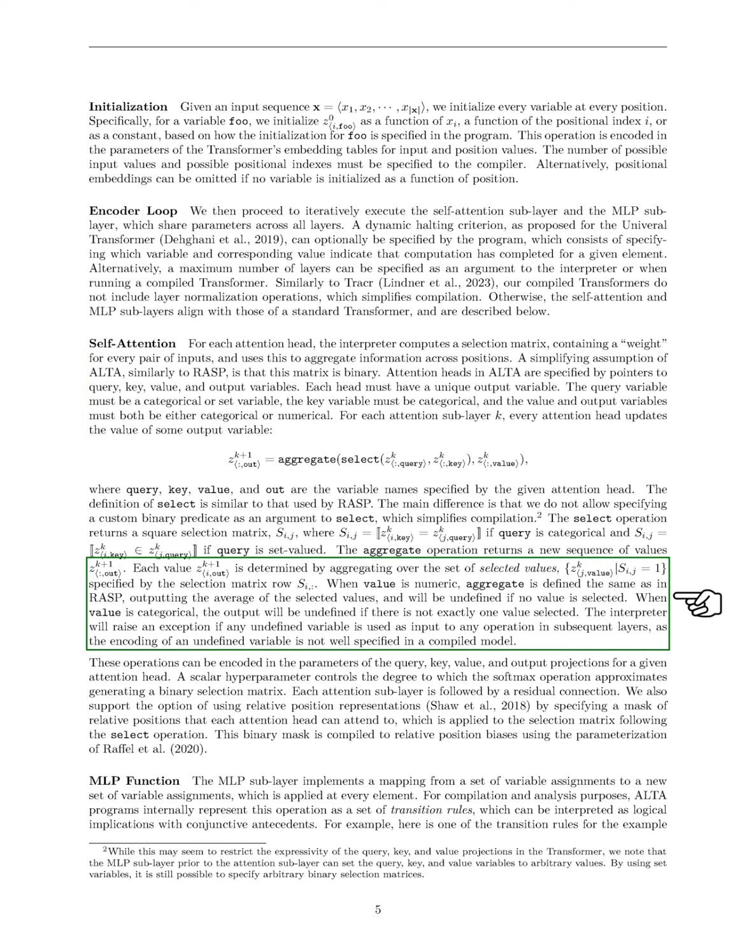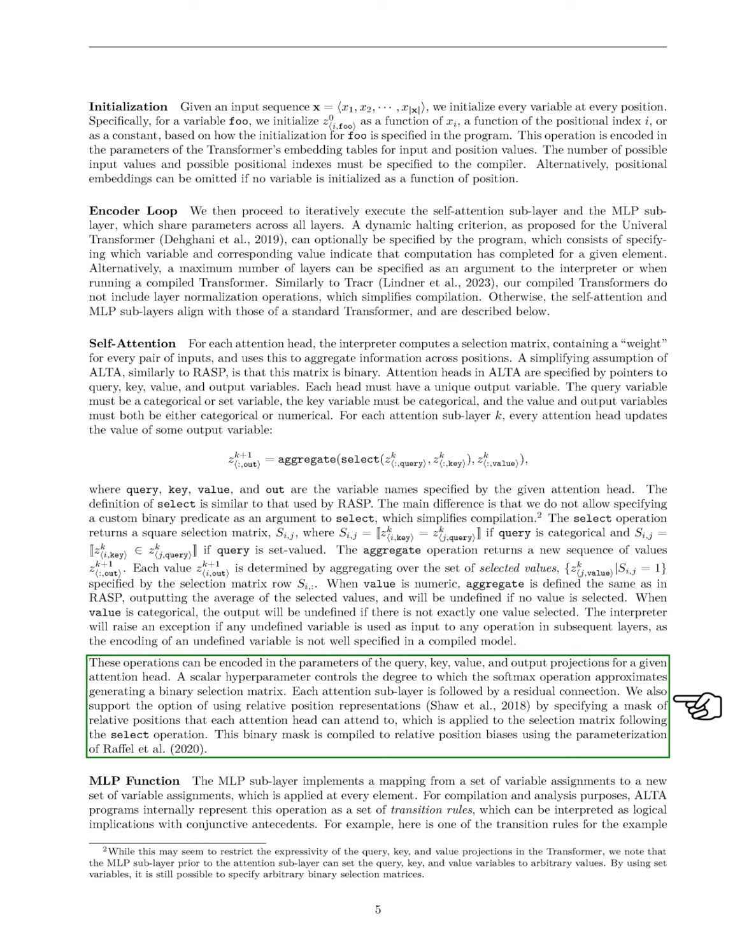The selection matrix is generated based on whether the query is categorical or set-valued, and the output values are determined by aggregating selected values. If the value is numeric, we calculate the average of selected values, while for categorical values, the output is undefined if not exactly one value is selected. The interpreter raises an exception for any undefined variable used in subsequent operations.